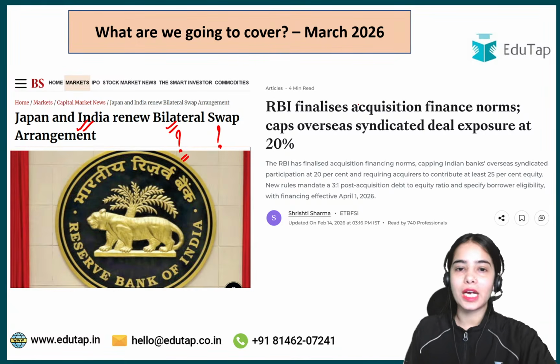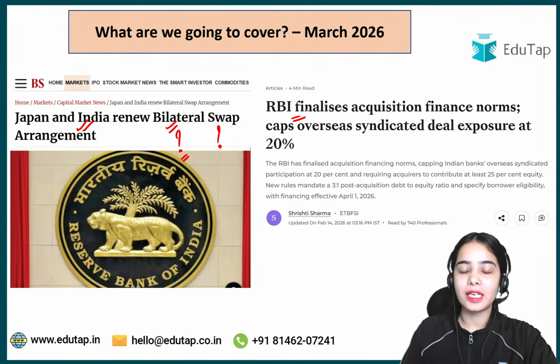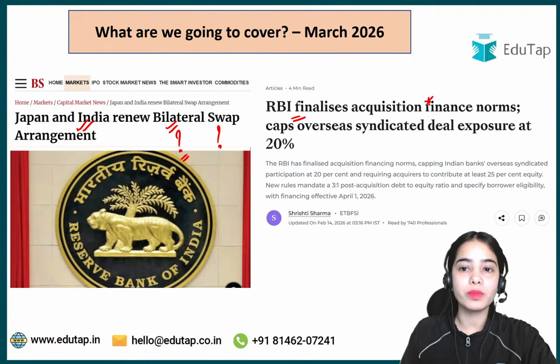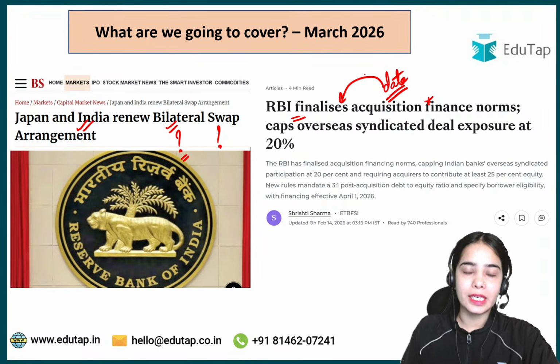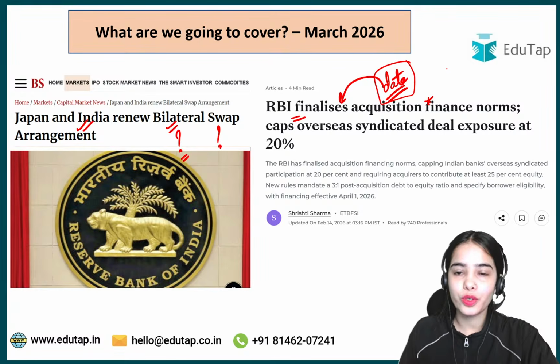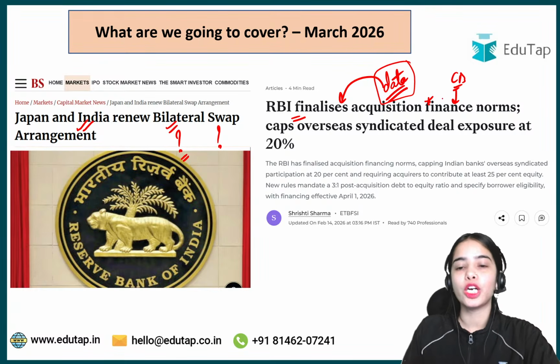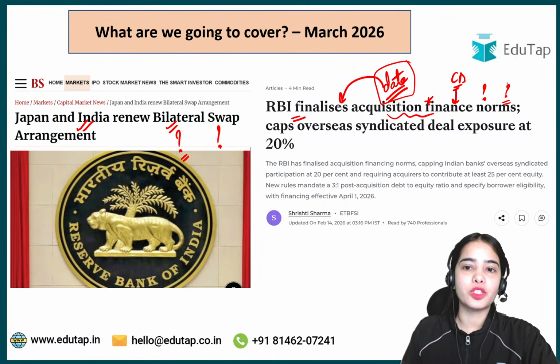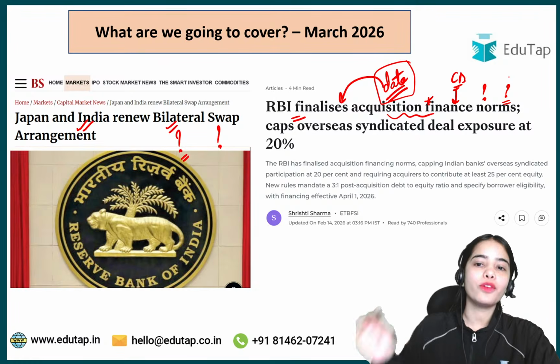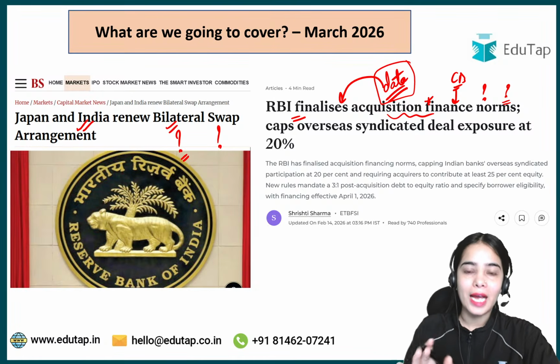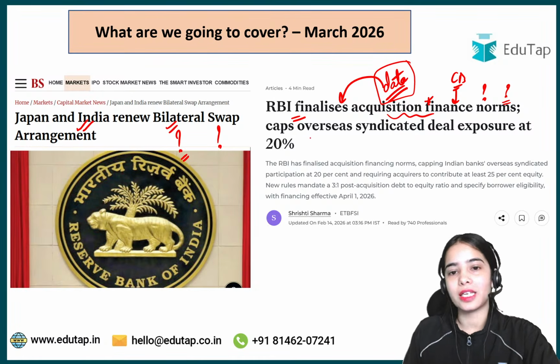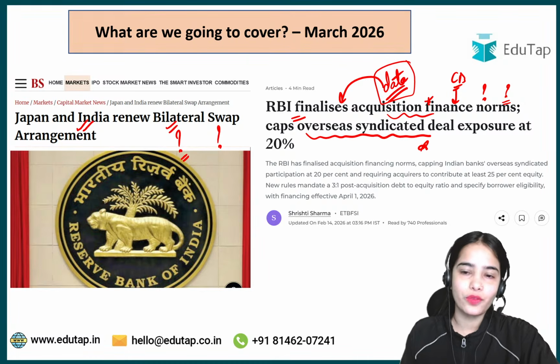The second news article is regarding the RBI, which has finalized the acquisition finance norms. We'll discuss what the acquisition finance norms are, as well as the various data points that have been provided under this guideline. The data points are very important from the examination point of view because commercial banks are allowed to do acquisition finance. How the commercial banks, and up to what limit, can do the acquisition finance, all of this we are going to discuss in today's session, as well as the overseas syndicated deal.